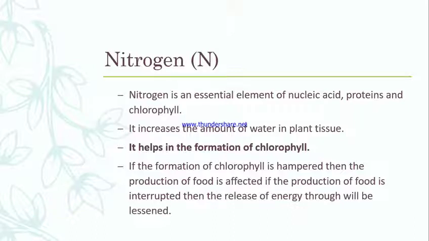Nitrogen helps in the formation of chlorophyll, and we know chlorophyll is very important for plants because by using chlorophyll, which is present in the leaf, plants make their food by the process of photosynthesis. If there is any deficiency of nitrogen, or no formation of chlorophyll, it will hamper the production of food in the plant. If food production is hampered, there will be no energy released to our environment. So ultimately the whole process of the plant is going to be disturbed if there is any deficiency of nitrogen. So nitrogen is very important for any plant.